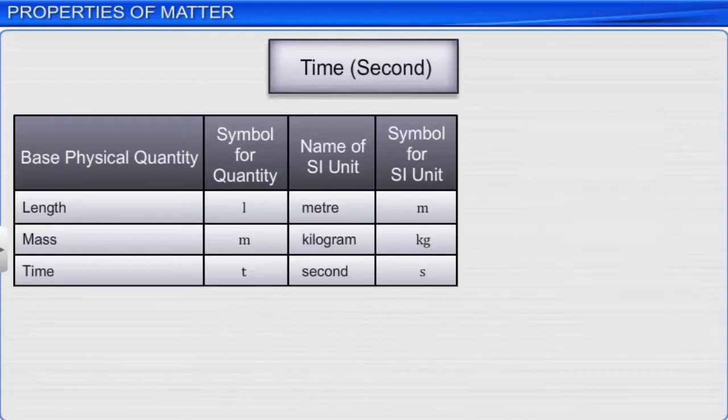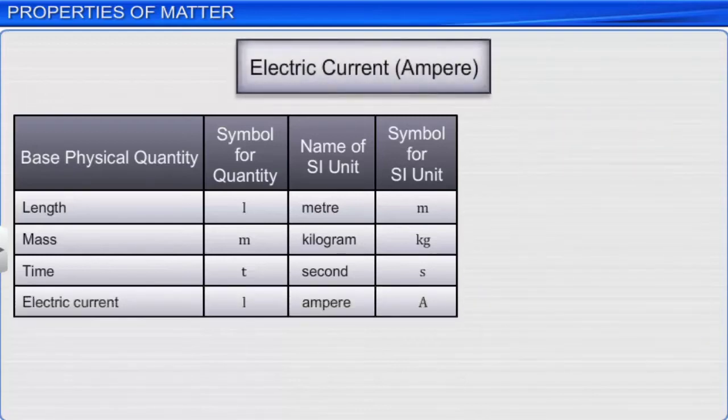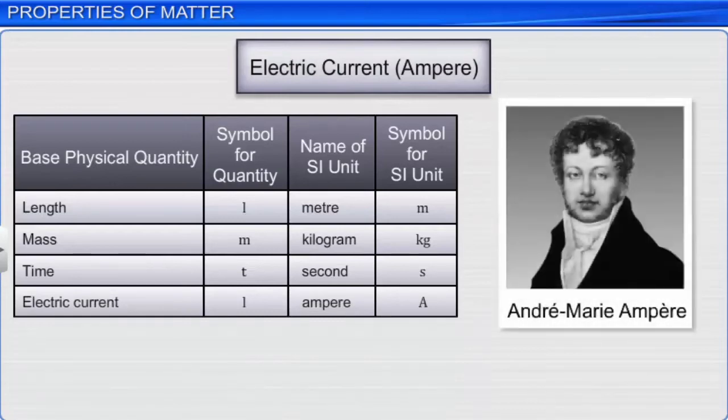The SI base unit of electric current is ampere. It is named after André-Marie Ampère, a physicist who discovered electromagnetism. It is defined as the constant current which will produce an attractive force of 2 × 10⁻⁷ Newton per meter of length between 2 straight, parallel conductors of infinite length and negligible circular cross-section placed 1 meter apart in a vacuum.